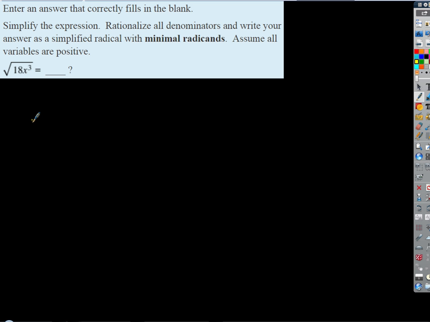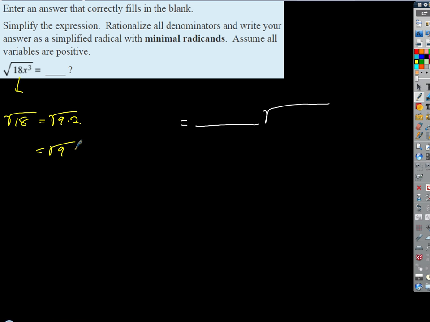So first let's deal with the number part. Our answer is going to look like some stuff that's outside the radical times whatever is stranded inside the radical. If we take the square root of 18, we're just going to look for the biggest perfect square factor of 18, which is 9. And so we could rewrite that as the square root of 9 times 2.